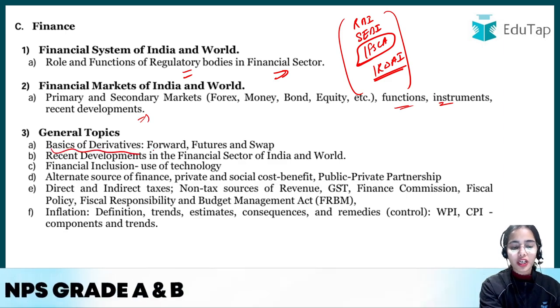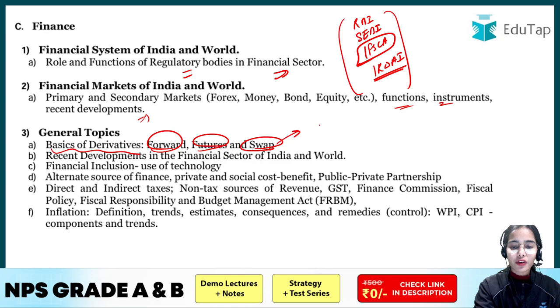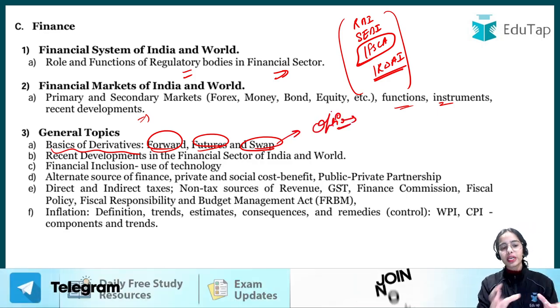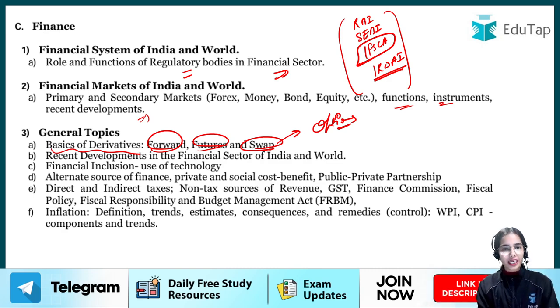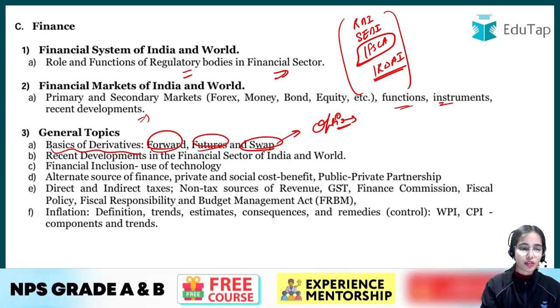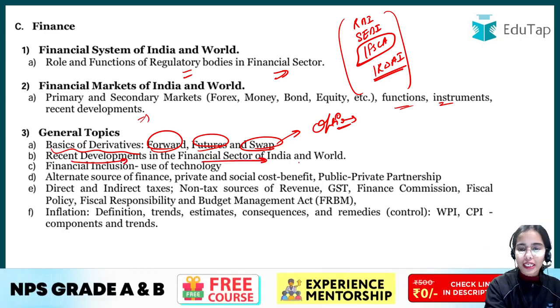Now basics of derivatives: forward, future, swap. Even options is not directly mentioned here in the syllabus, but you can understand that if you are reading about derivatives, do read about options also, because a question can come from there also. Recent developments in the financial sector of India and the world.